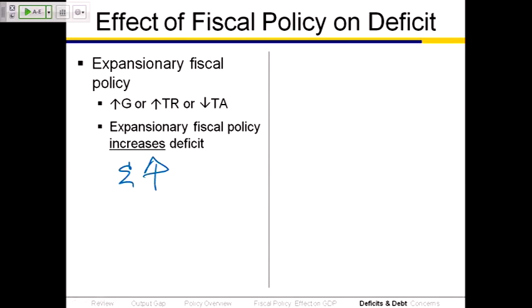Expansionary policy, remember, also increases GDP. So if we're going to use fiscal policy to increase employment and decrease unemployment, that fiscal policy will also increase the size of the deficit. So policy that makes the unemployment problem less bad increases the size of the deficit.